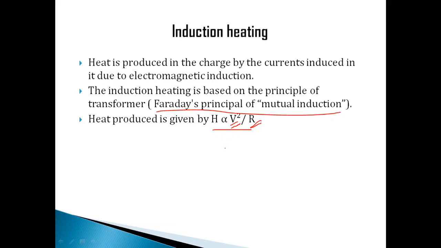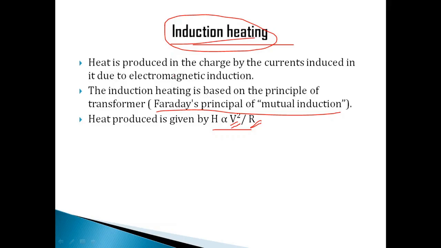So to get higher flux, we can get it using magnetic materials. Therefore, we can say that magnetic materials can be easily heated by induction heating. So this is the point you should understand here. You should note down: magnetic materials can be easily heated by induction heating. Right? Because we are using a magnetic concept here. Compared to the non-magnetic materials, magnetic materials can be heated up easily. Right? So low frequency induction furnaces are used for melting and refining of metals.